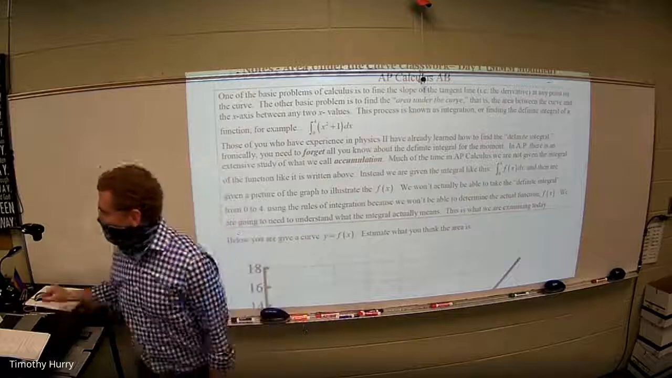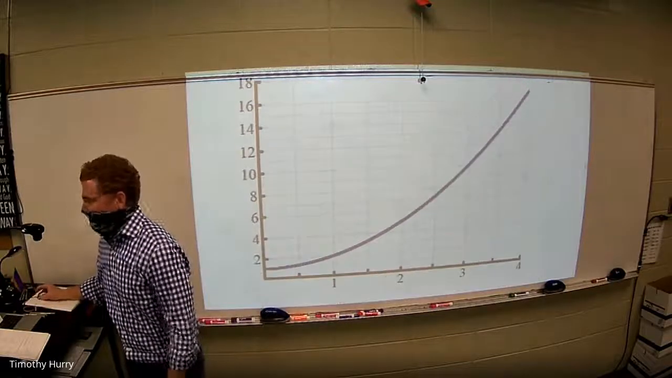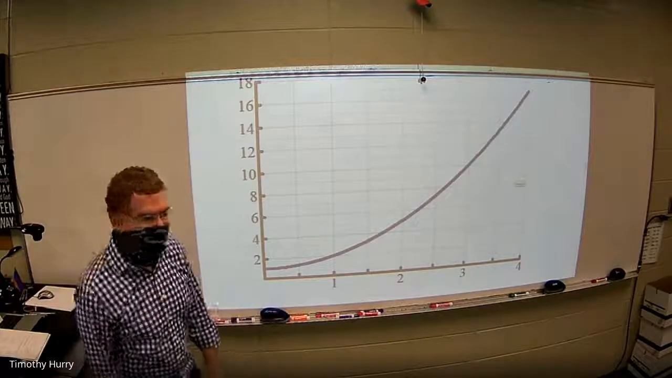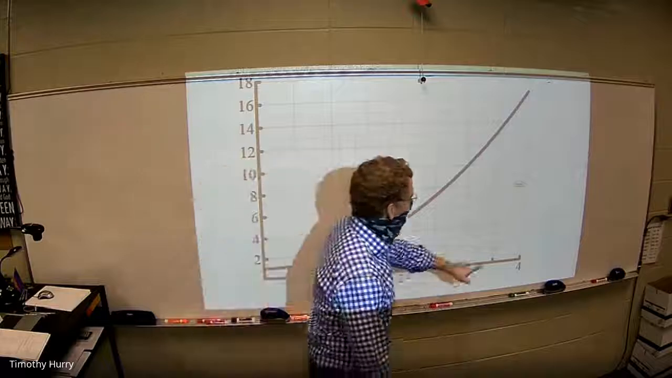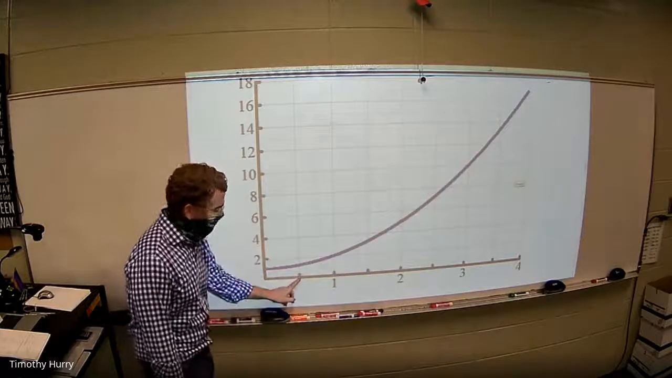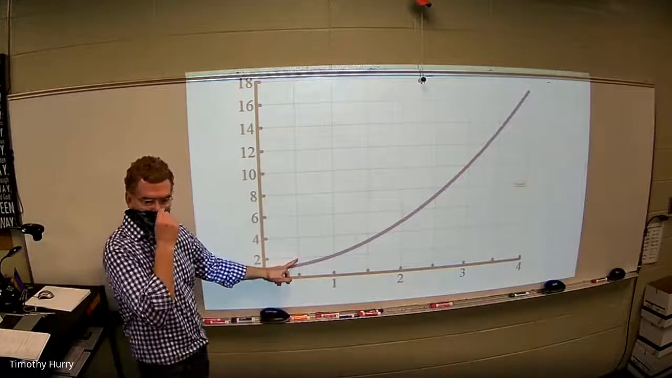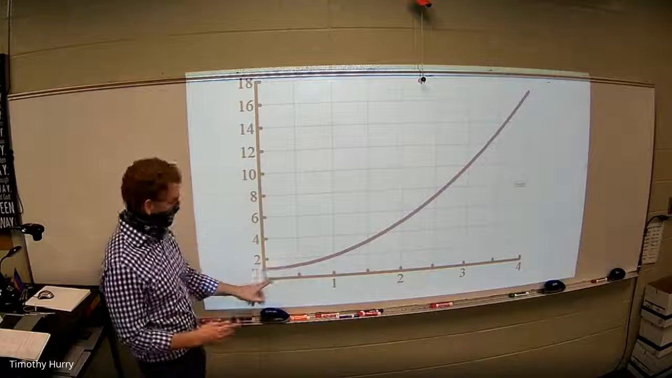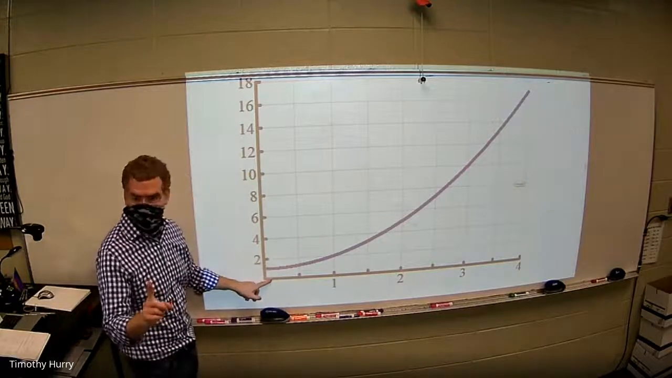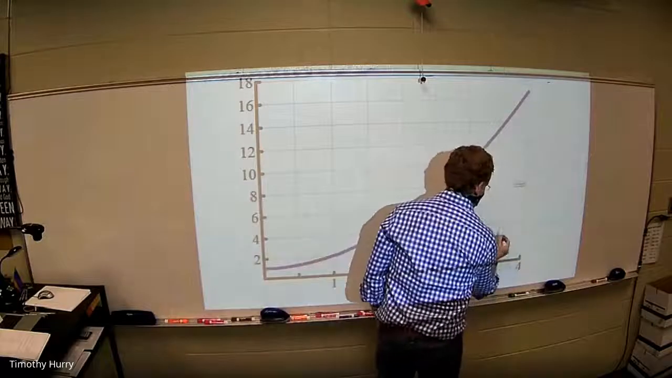Right? So let's just start with that. This area right here, I don't know exactly what it is. If somebody asked me to approximate it, I could come in here and start counting squares. If this is up 2 and that's a half, what area does each square represent? 1. So you could come in here and say, all right, well, that's 1, 2, 3, 4, 5,